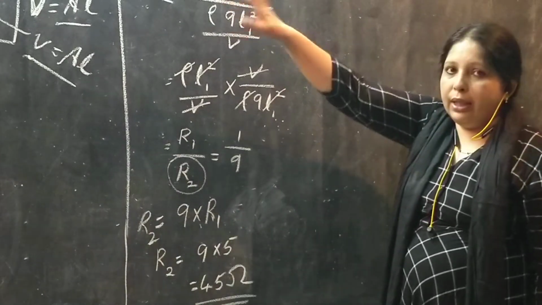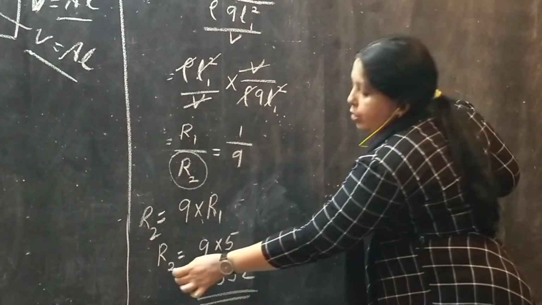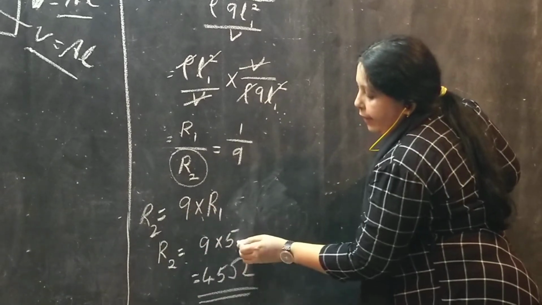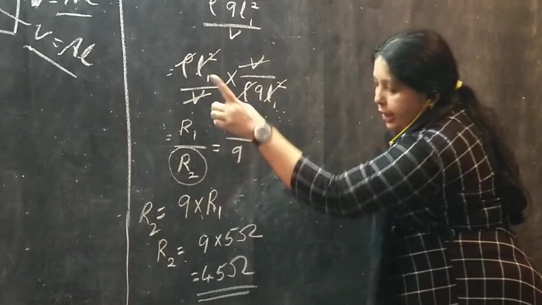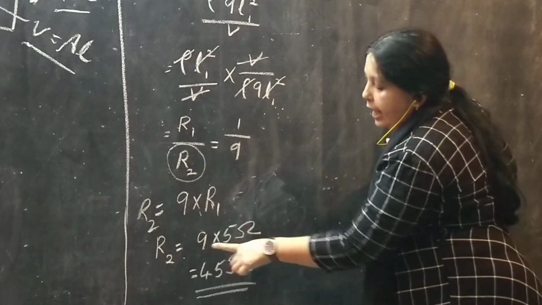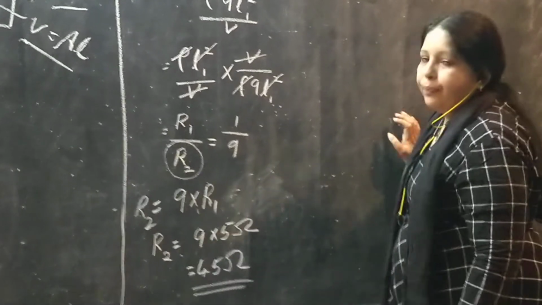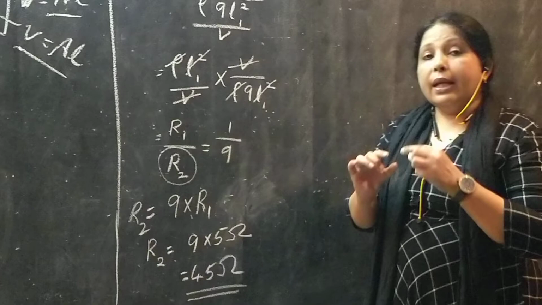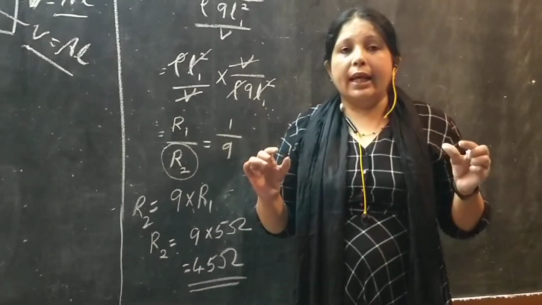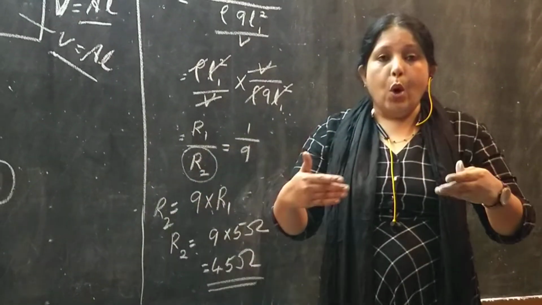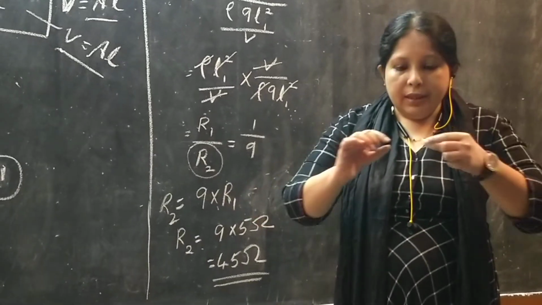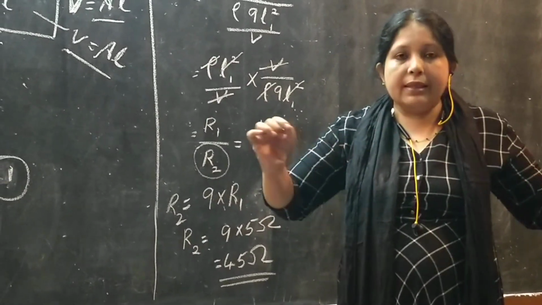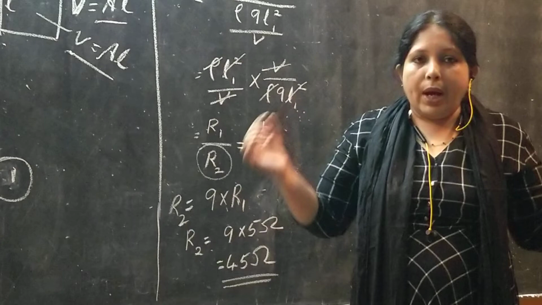They have given you in the problem 5. So R2 is equal to 9 into 5 ohm जो इनिशियल रेजिस्टेंस की वैल्यू है। 9 5s are 45. We got it. तो इसका नया रेजिस्टेंस की वैल्यू क्या हो जाएगी? 45 ओम से बढ़ जाएगी। When the length of the resistance increases by three times, the value